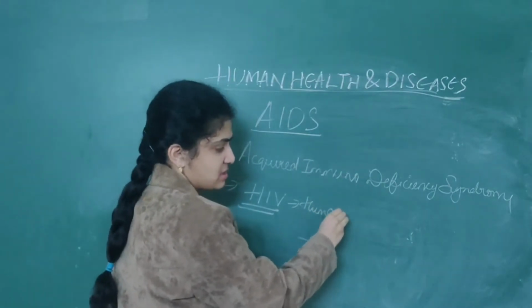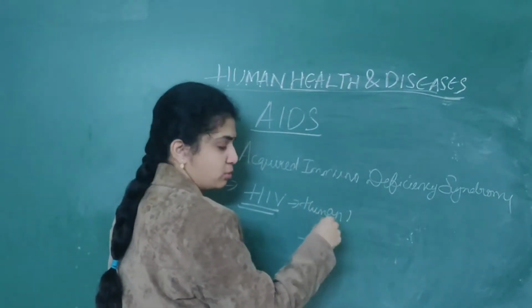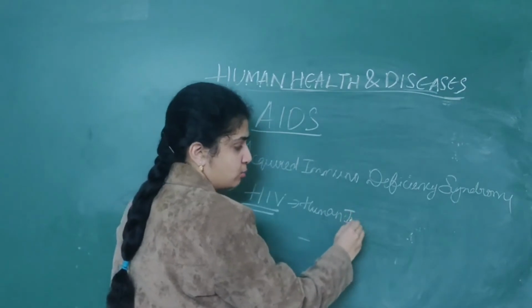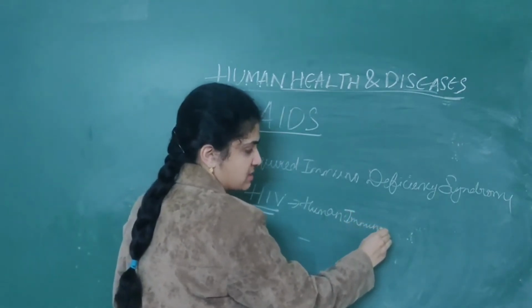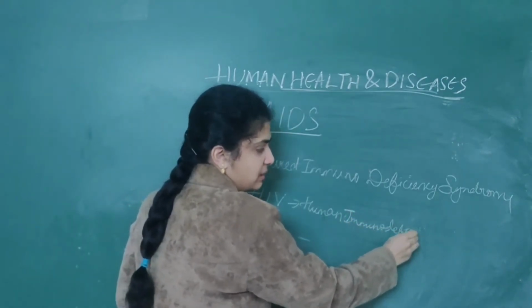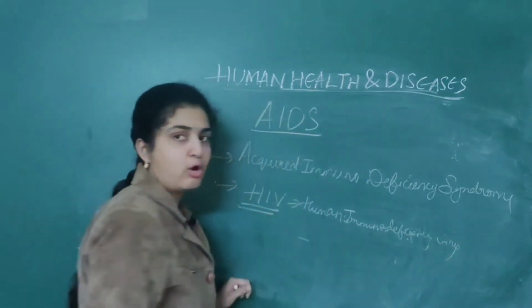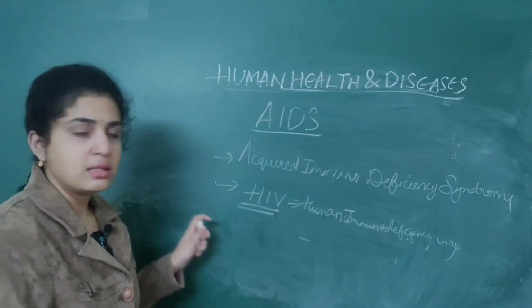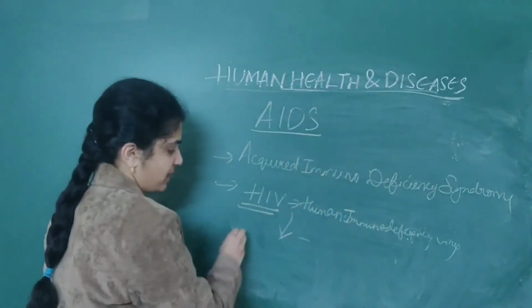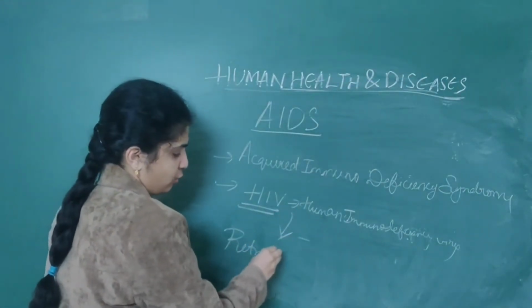These abbreviations are important. If anyone doesn't know, just write this: human immunodeficiency virus. And this HIV belongs to a group of viruses called retrovirus.